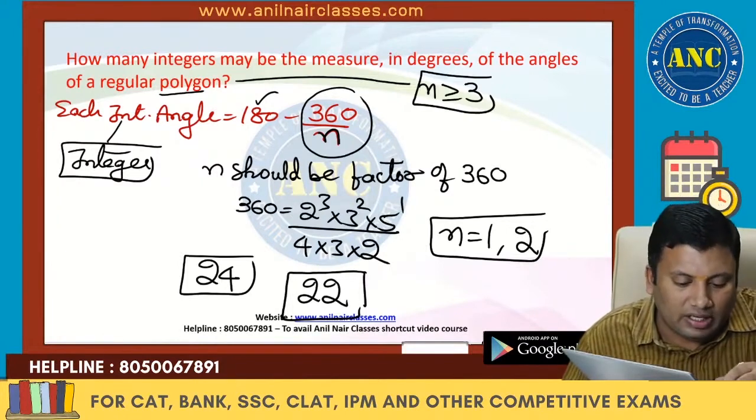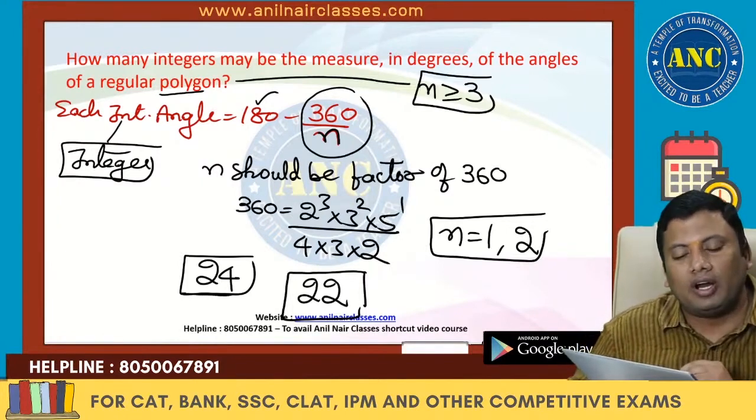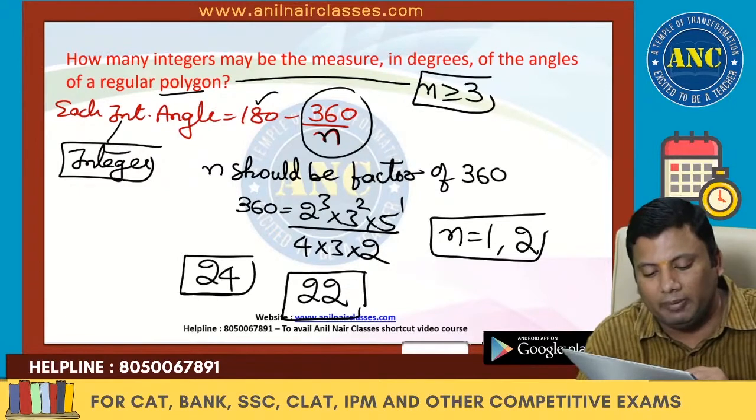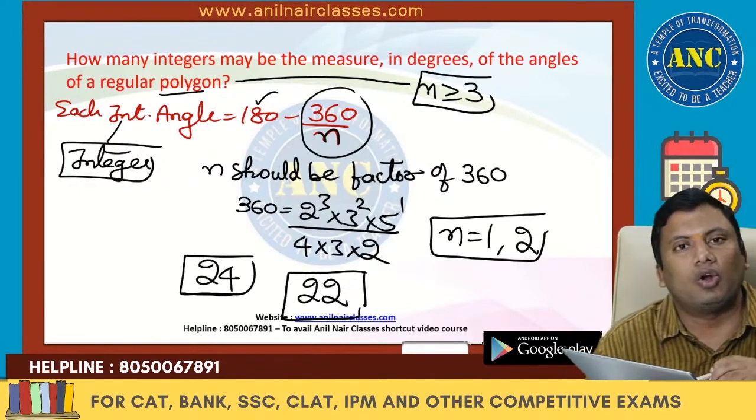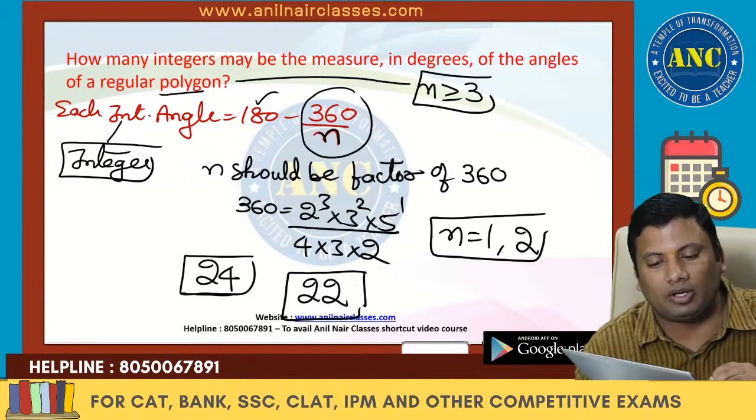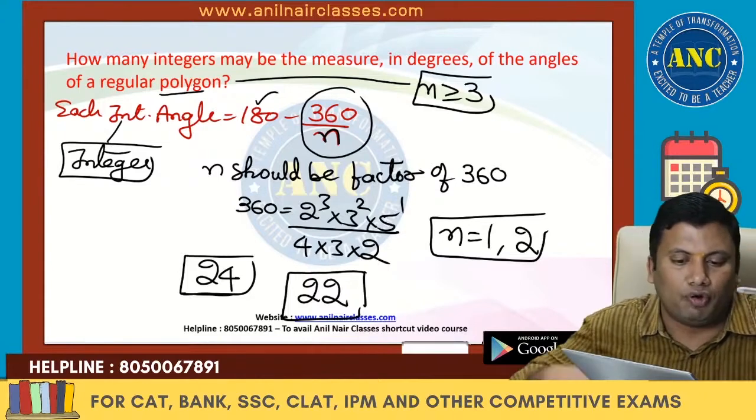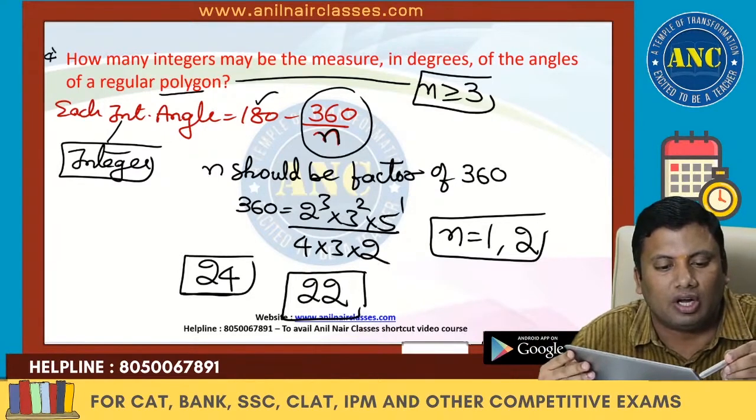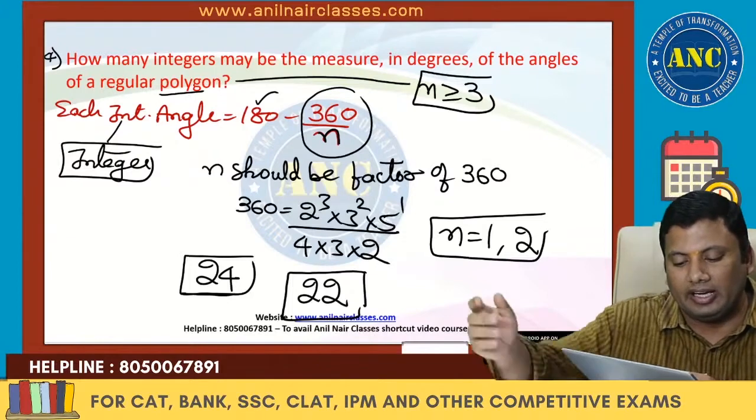I got 24 values. N value 1 and n value 2 both are eliminated. Why? Because for a closed figure, n greater than or equal to 3, it is a polygon. So the fourth question is based on geometry. I hope the idea is clear.